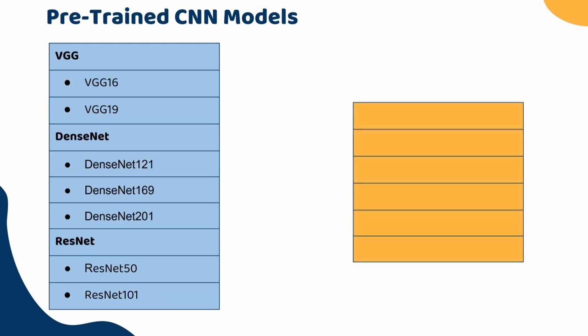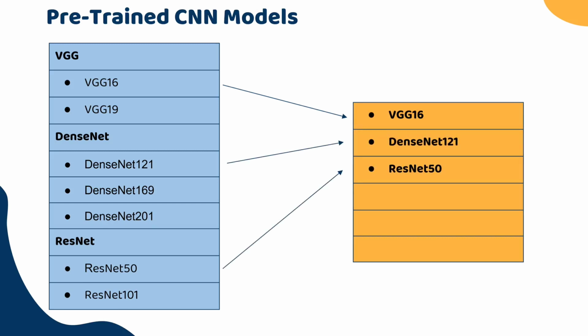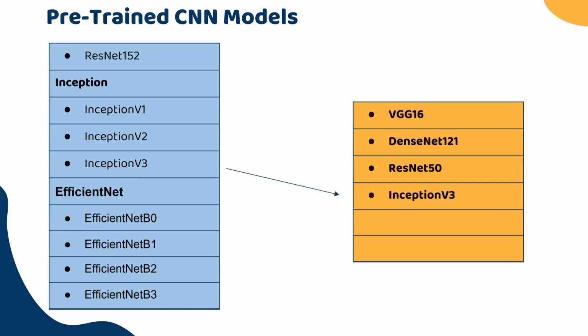While selecting 6 pre-trained models for our research, we tried to keep at least one version from these many models in order to make our selection as versatile and as diverse as possible. So from VGG, we took VGG16. From DenseNet, we took DenseNet121, and ResNet50 from the ResNets. From Inception, we took InceptionV3, the fusion InceptionResNetV2, and finally EfficientNetB6. This is how we completed our selection of the pre-trained CNN models.